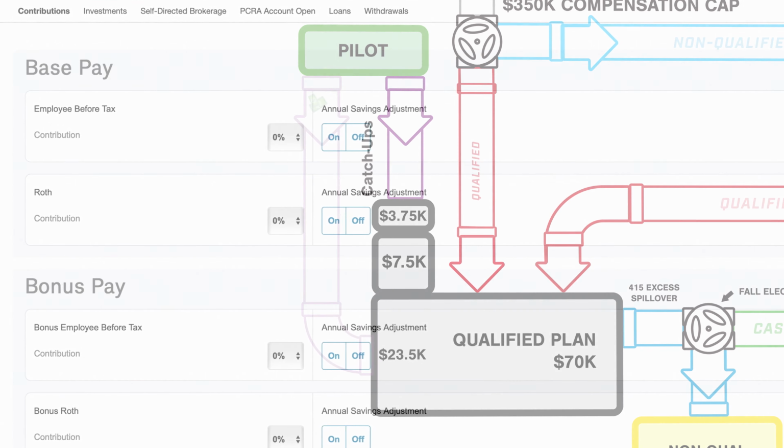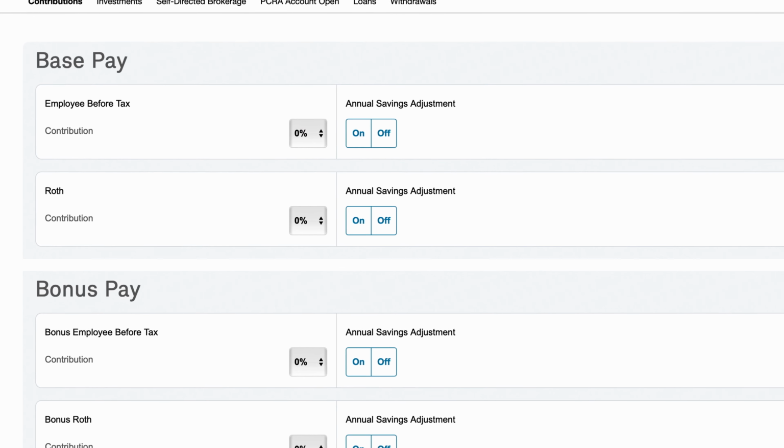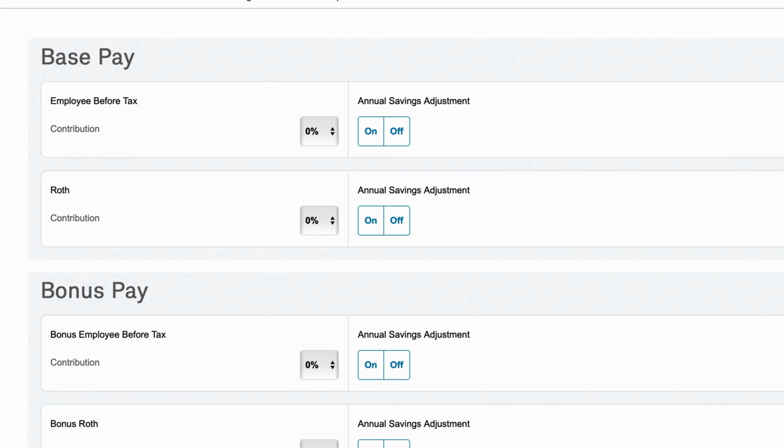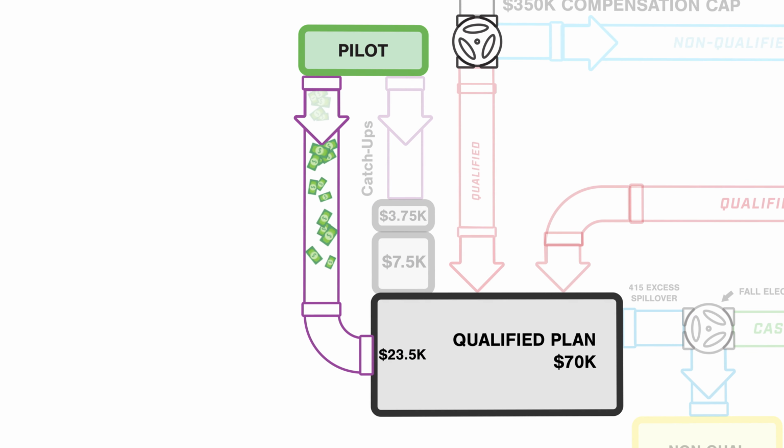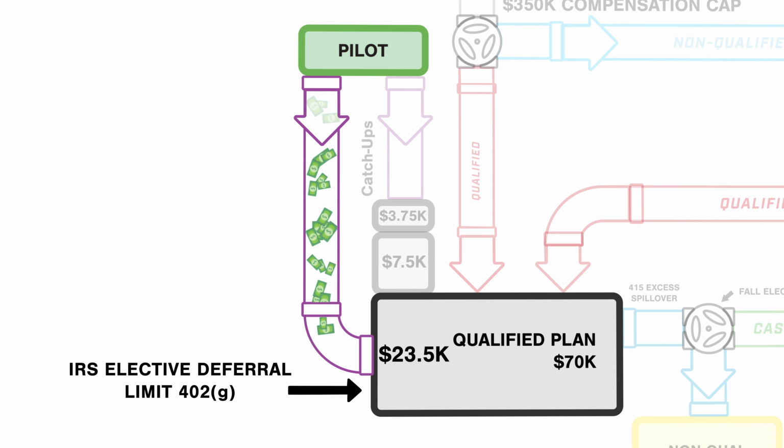This green box represents your payroll deduction. You elect a percentage of wages to contribute, either Roth, which means after-tax dollars, pre-tax dollars, or a combination of both via the Schwab website. Your contributions are limited by the IRS 402(g) elective deferral limit. Once you hit that amount, your personal contributions are shut off.